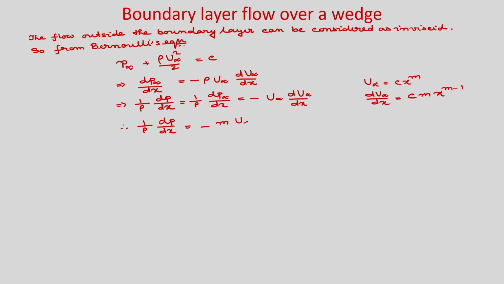So, it will be u infinity square divided by x. Okay. So, now the expressions for u, v, del u by del x, del u by del y, del 2 u by del y square and dP by dx you put in the x momentum equation.